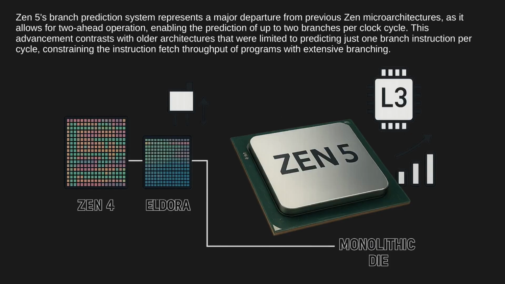Zen 5's branch prediction system represents a major departure from previous Zen microarchitectures, as it allows for 2-ahead operation, enabling the prediction of up to 2 branches per clock cycle. This advancement contrasts with older architectures that were limited to predicting just 1 branch instruction per cycle, constraining the instruction fetch throughput of programs with extensive branching.